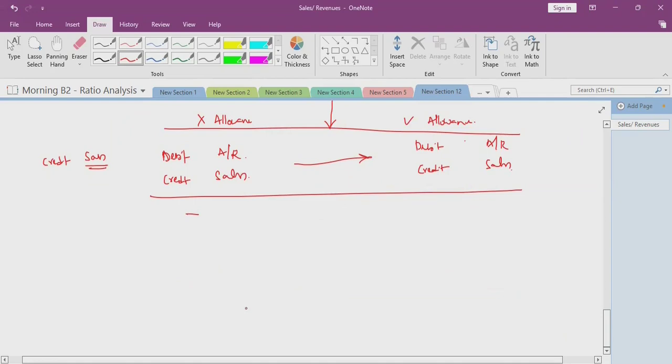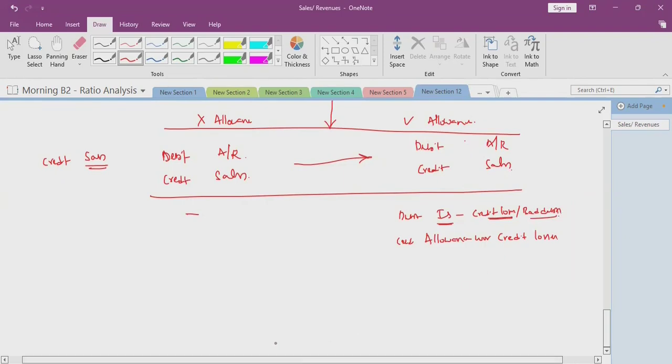So when allowance is created, what should be the journal entry? Contra asset account, so we will credit allowance for credit losses, and debit the income statement account, credit loss, or we may say bad debt.